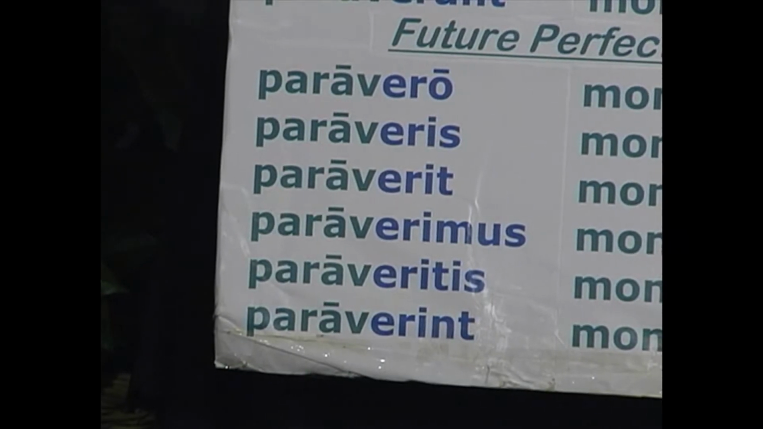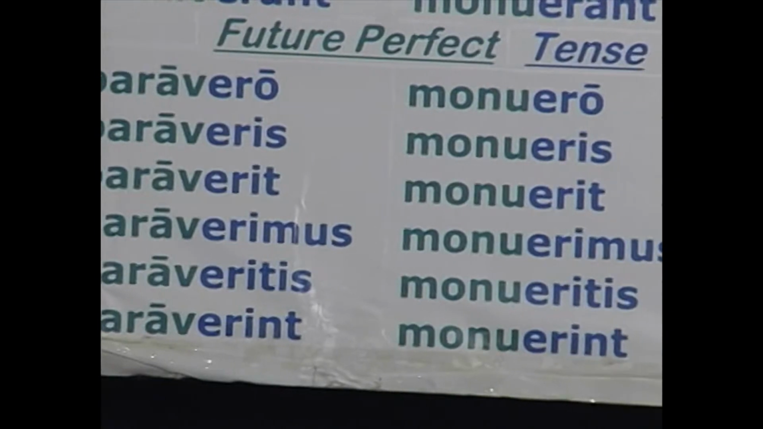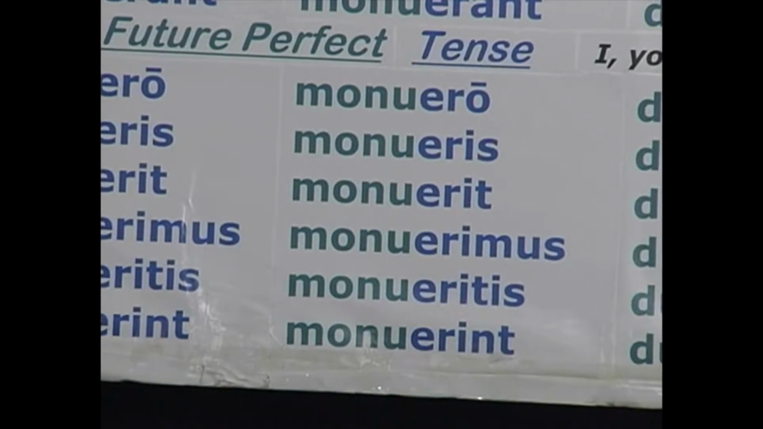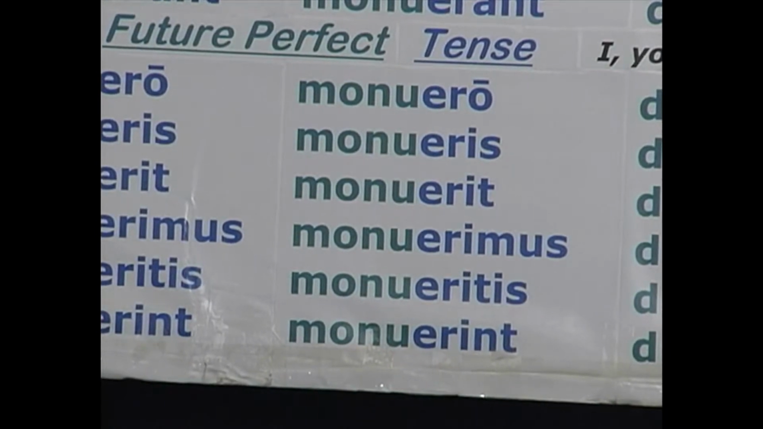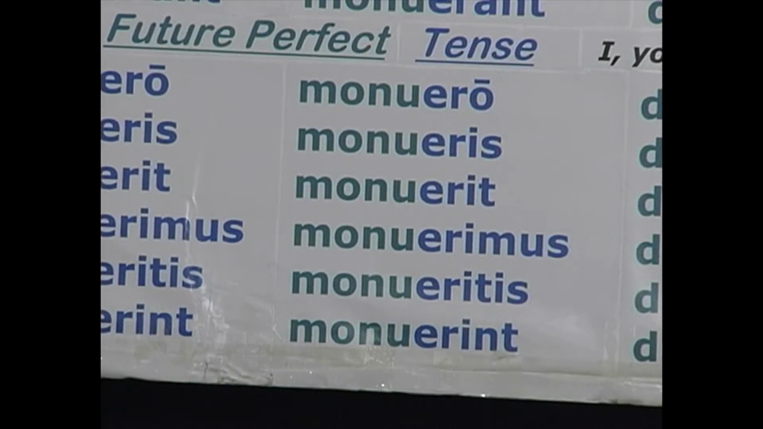For second conjugation, the pattern is the same. To the perfect stem, add the future of sum, except for the third plural, you make one vowel change. Monuero, monueris, monuerit, monuerimus, monueritis, monuerint. That is, I shall have warned, you shall have warned, he shall have warned, we, you plural, they shall have warned.